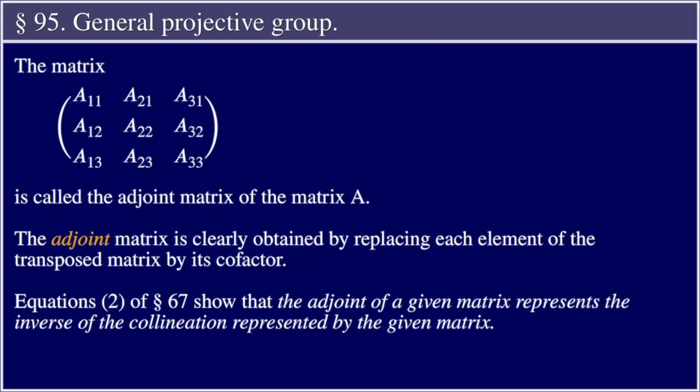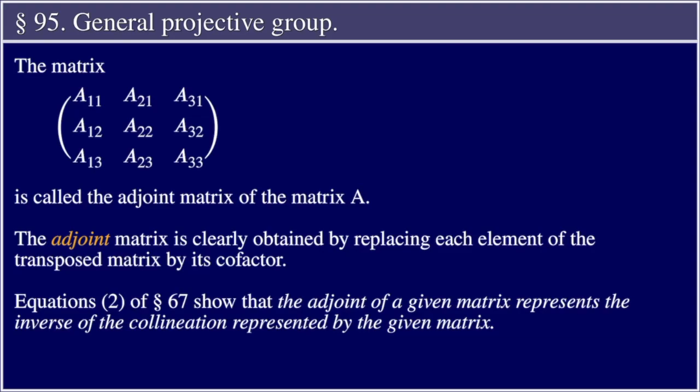The matrix A11, A12, A13, A21, A22, A23, A31, A32, A33 is called the adjoint matrix of the matrix A. The adjoint matrix is clearly obtained by replacing each element of the transposed matrix by its cofactor.